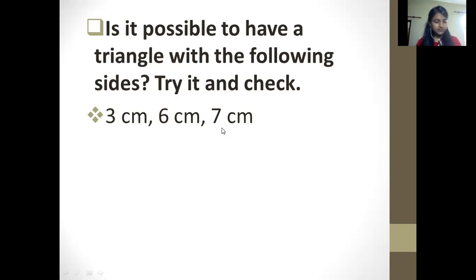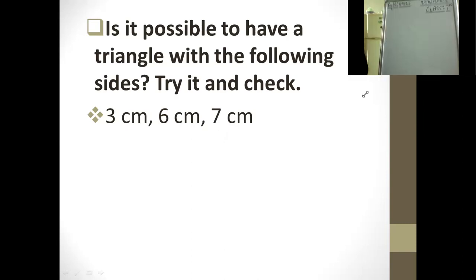Okay, it is very interesting and easy. You can easily draw it. I'll also draw it for you, if you are getting confused how we can draw it. First of all, what we can do is we can take 3 centimeter first. Then let us suppose we take the center one, that is 6 centimeter.